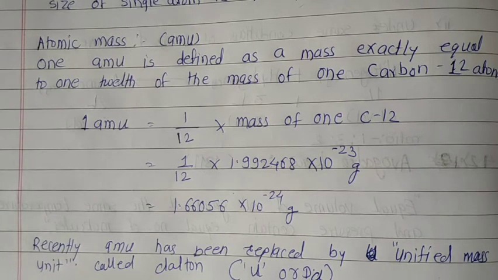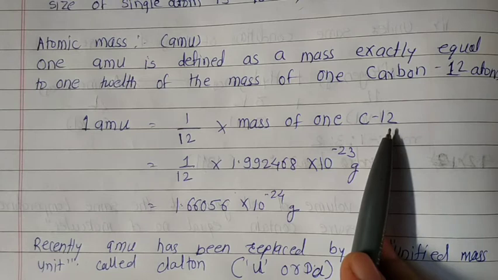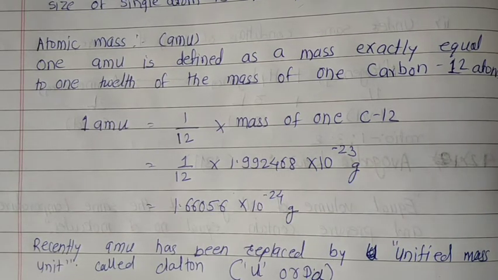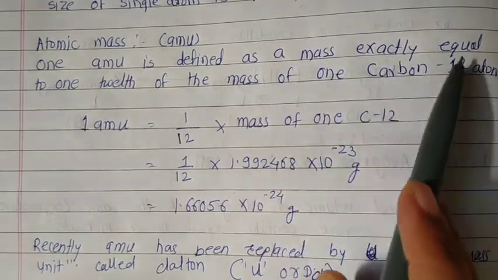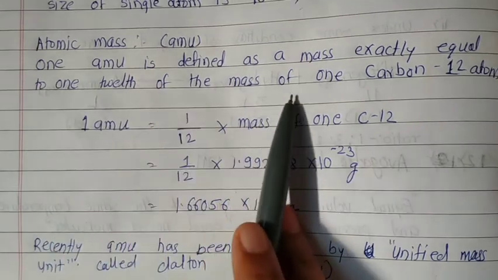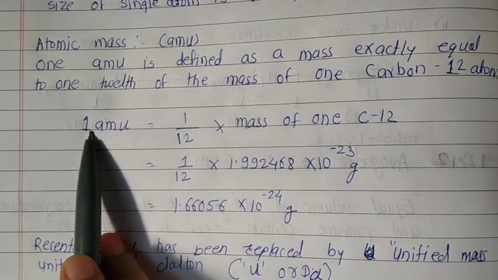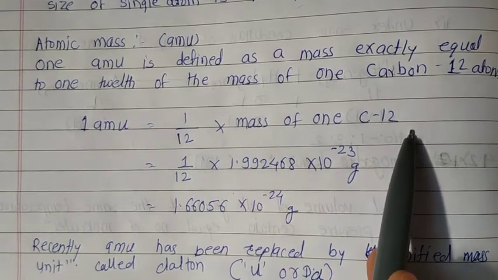In this system, the atom of carbon 12 is assigned a mass of exactly 12.000 atomic mass unit. So, one atomic mass unit is defined as a mass exactly equal to 1/12 of the mass of one carbon-12 atom.